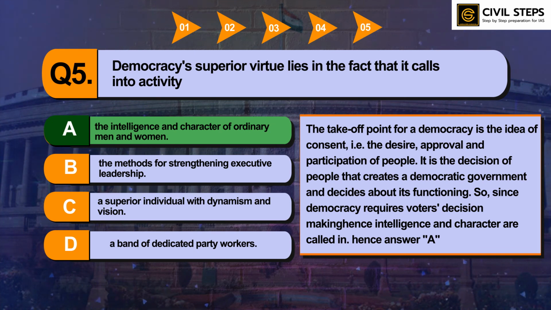So friends, whenever there is a question about democracy, you should always relate it with ordinary people of the country. So superior virtue of democracy lies in the intelligence and character of ordinary men and women. So this was all about question number 5th.